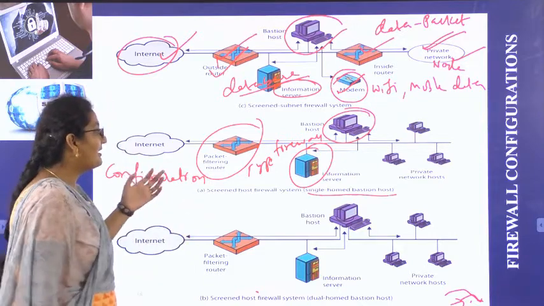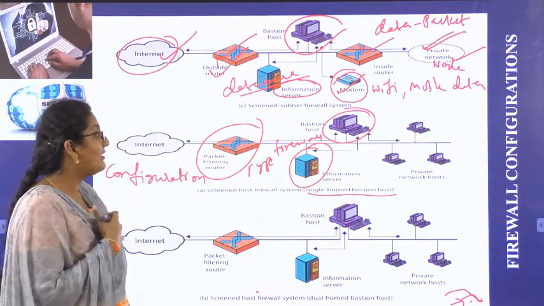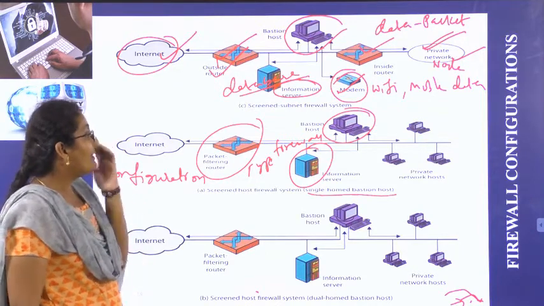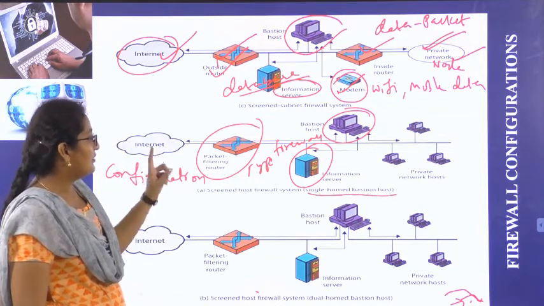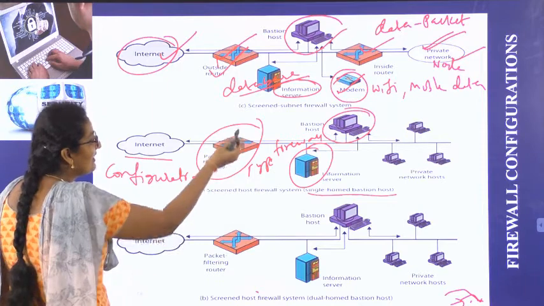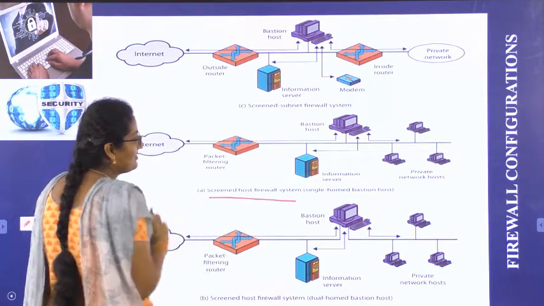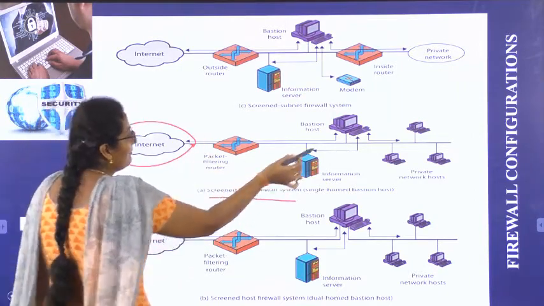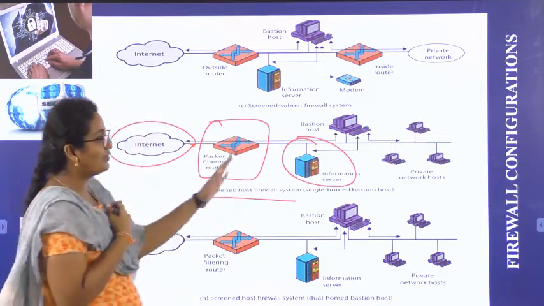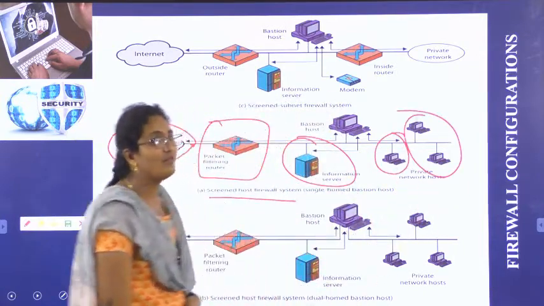So as usual, from the internet we want to get data into our database, nothing but information server. From there we want to get it to base station host. But here we are not using any modems and we are using only one single router, that is packet filtering router. From the internet, when we are getting packets, there itself we are filtering and giving to database. So in screened host firewall system, while we are giving to database, we are using packet filter router. Here only packets are filtered and passed to private networks. You can see here in private networks also you have nodes, workstations.